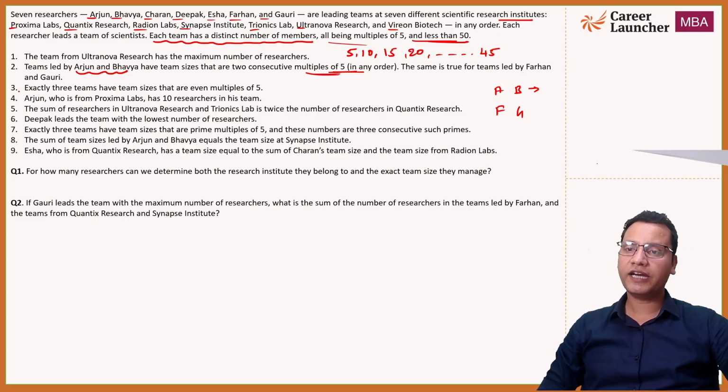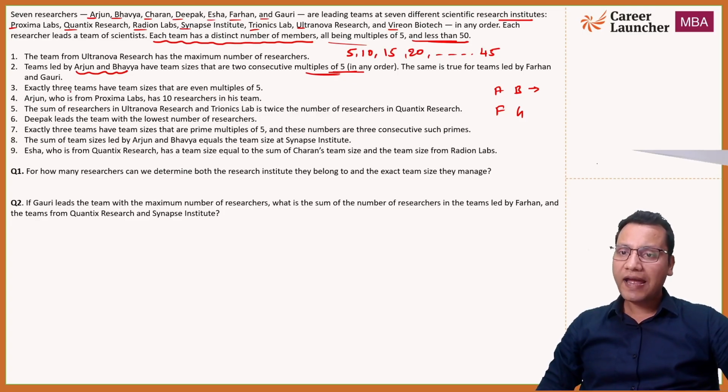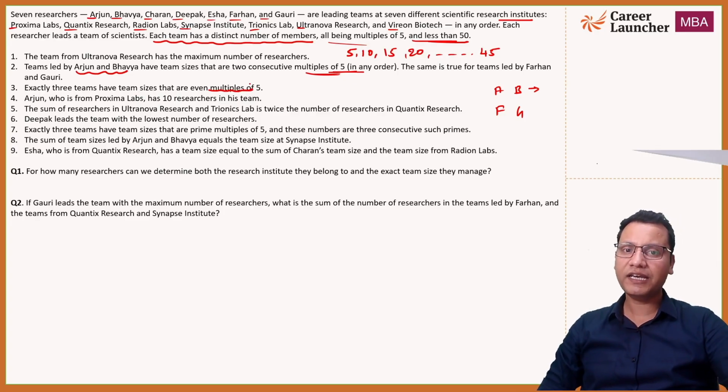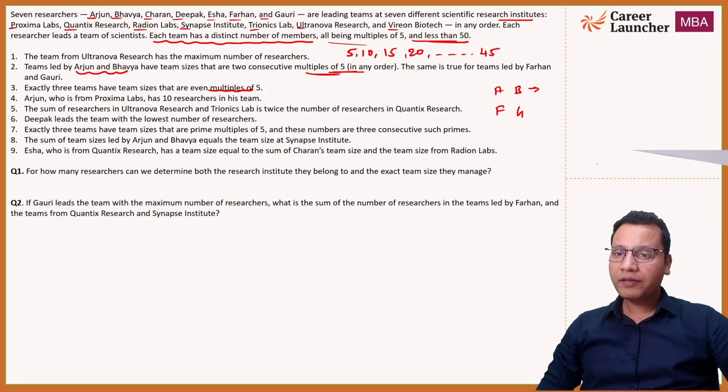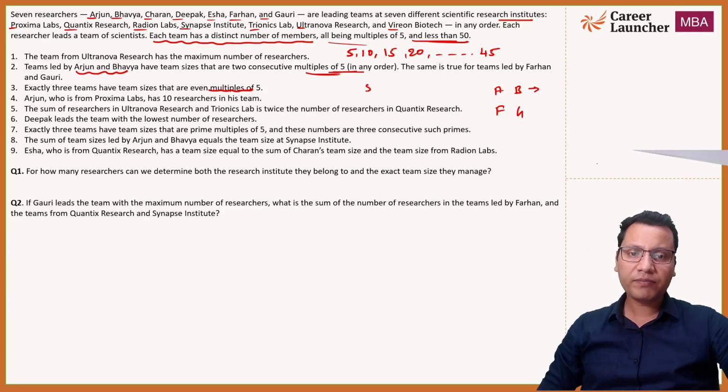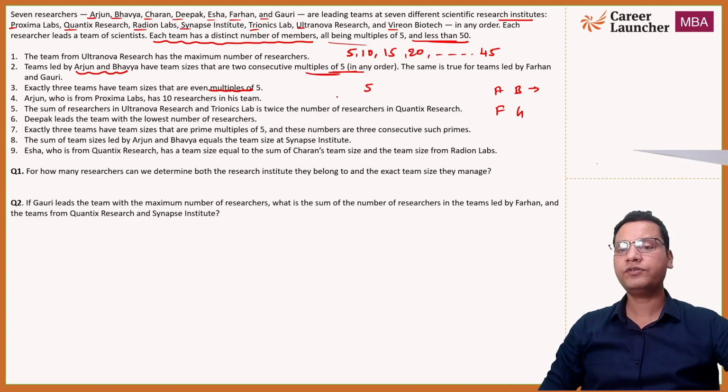Let's look at the third statement. Exactly 3 teams have team sizes that are even multiples of 5. Again, the entire set is dealing with numbers and their multiples, right? So 3 teams have sizes which are even multiples of 5. Now an even multiple of 5 means 5 into even numbers, right? So 5 into 2, 5 into 4, 5 into 6.